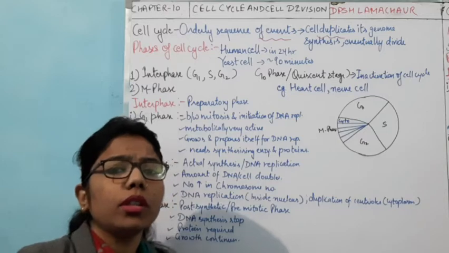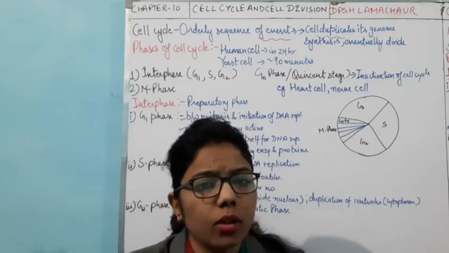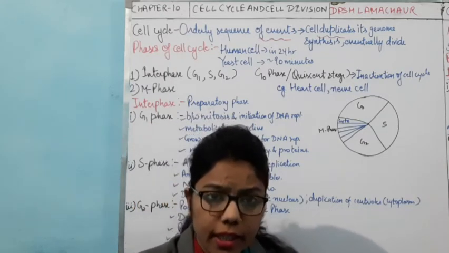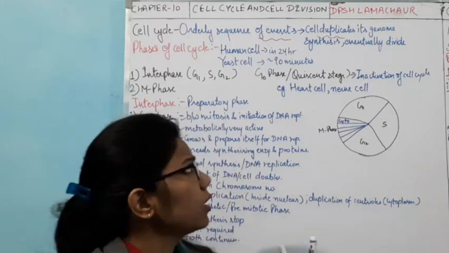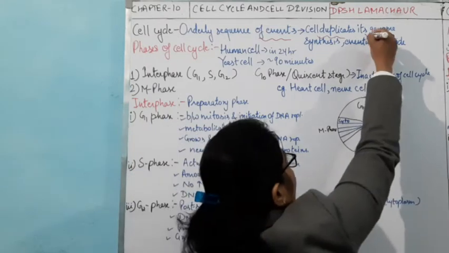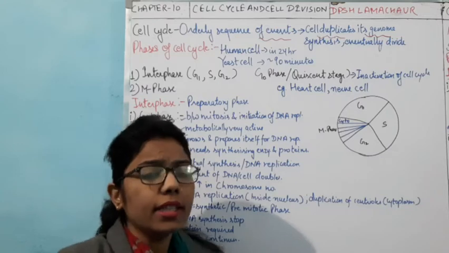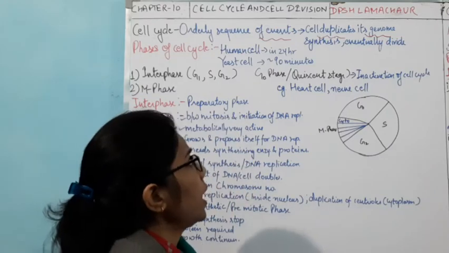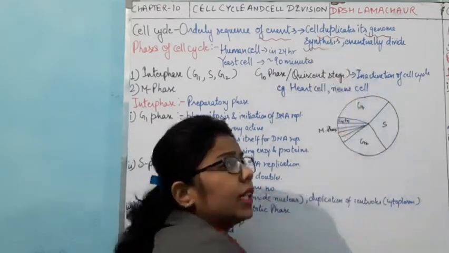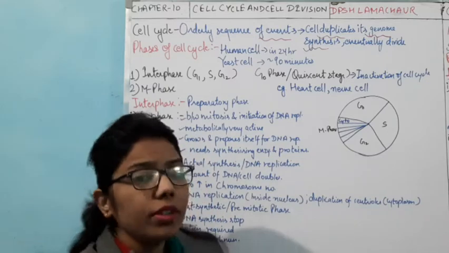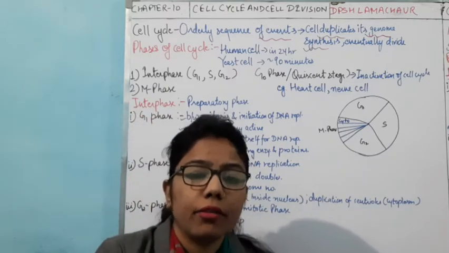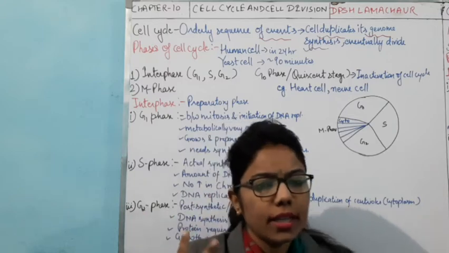Whenever we talk about the genome, it means we are talking about the DNA. The genome of any organism gets duplicated, there will be synthesis, and eventually the cell will get divided into two daughter cells.